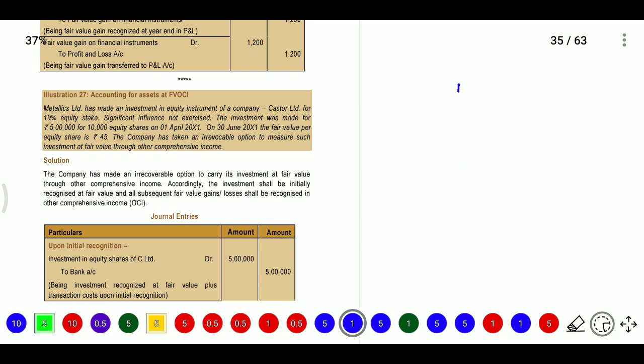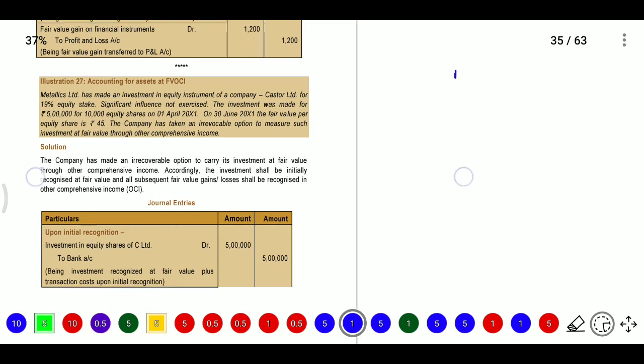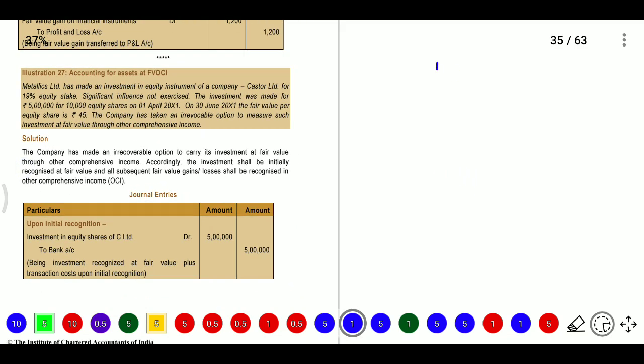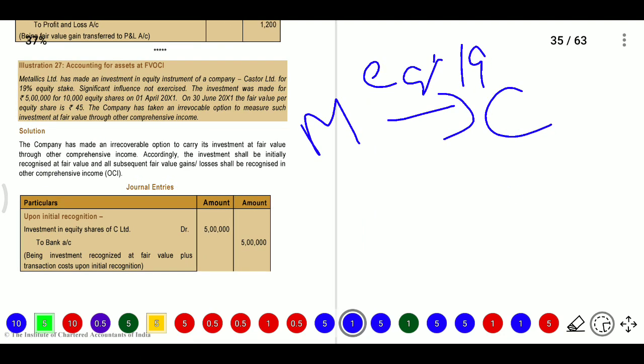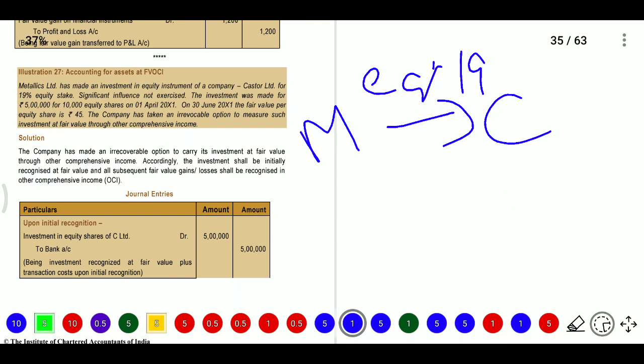Next, question number 27, accounting for assets at FVOCI. So here one company is there. What is the company? Metallic company has invested in Castor Limited. So here also equity instruments for a 19% stake. So 19% stake they are provided, and significant influence is not exercised. So 19% means they will not get any influence here. And the investment was made for 5 lakh rupees for 10,000 equity shares.